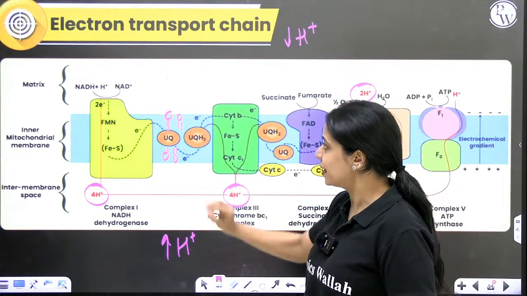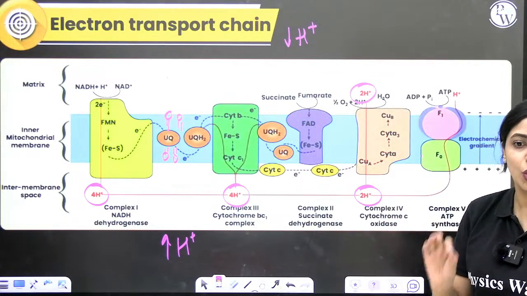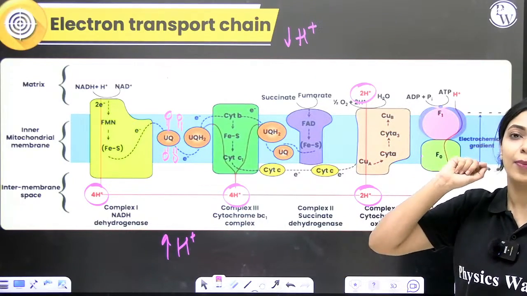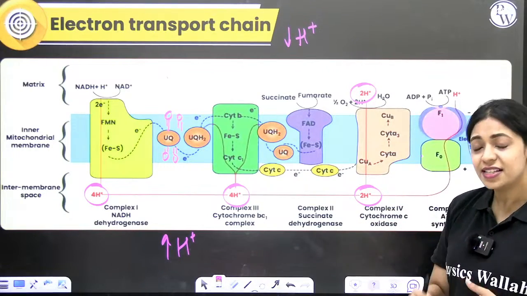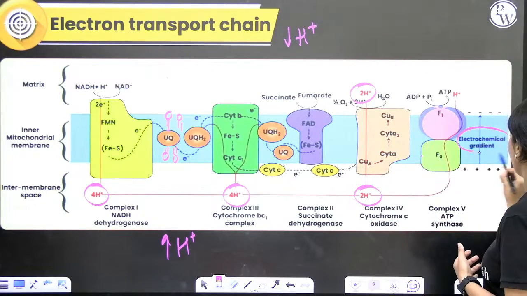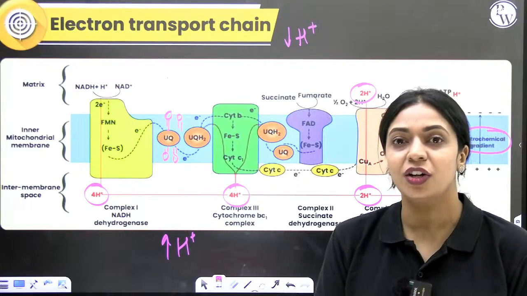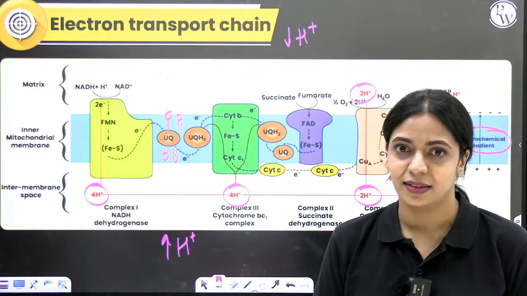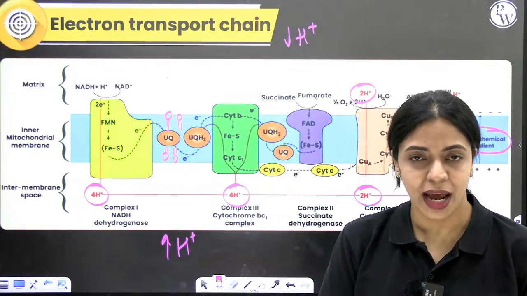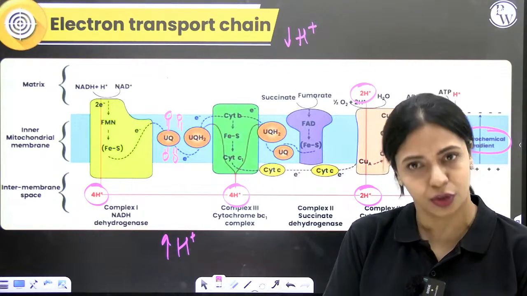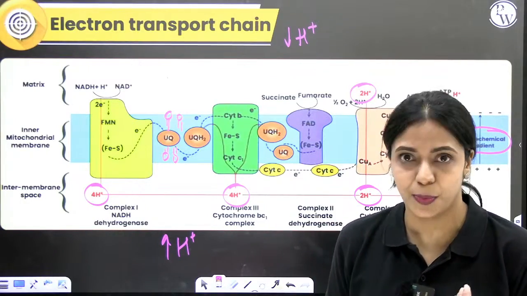Alright. So right now from 1 NADH, 4 plus 4 plus 2, totally 10 protons are pumped from the matrix side to the intermembrane space. This has resulted in an electrochemical gradient across the membrane. What do we mean by electrochemical gradient? You may have learned about this in neural control and coordination chapter, where you have the membrane is polarized, right?